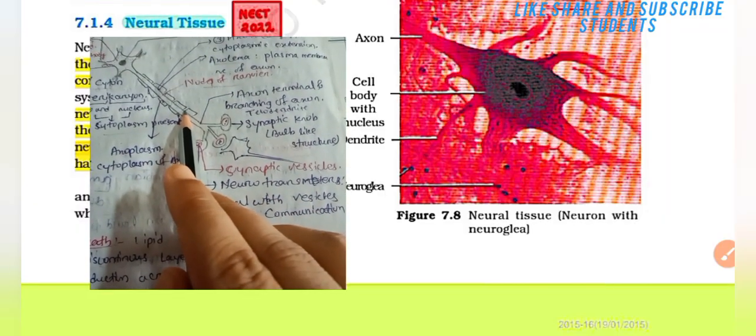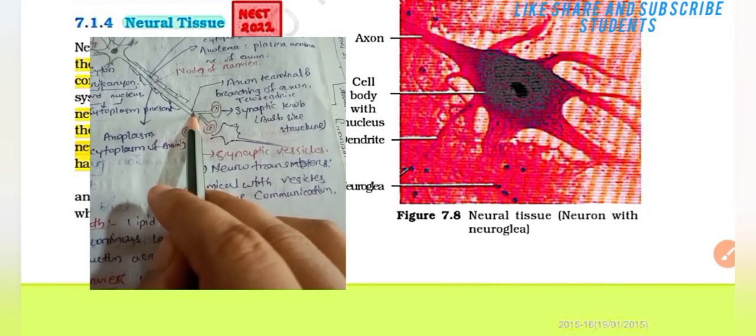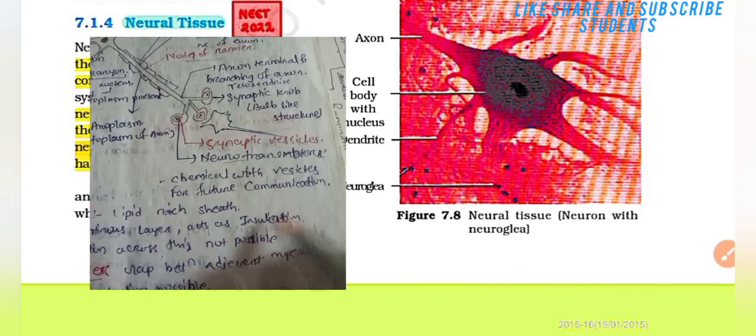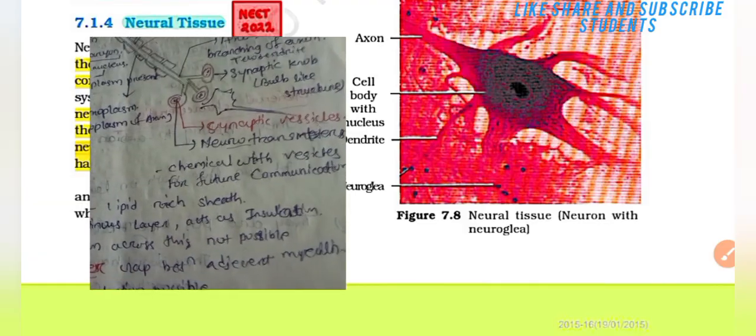Then the other part is axon. Axon is the longest cytoplasmic extension. Axolemma is the plasma membrane of the axon. Nodes of Ranvier. The gap present between the axon's myelin is known as the nodes of Ranvier. Axon terminal. This part is the axonal terminal, and the branching of axon is telodendria. This has the synaptic knob, a bulb-like structure, and the synaptic vesicles. In the synaptic knob, synaptic vesicles are present. The synaptic vesicles secrete neurotransmitters, chemicals stored in vesicles for future communication. The neurotransmitter helps in future communication.